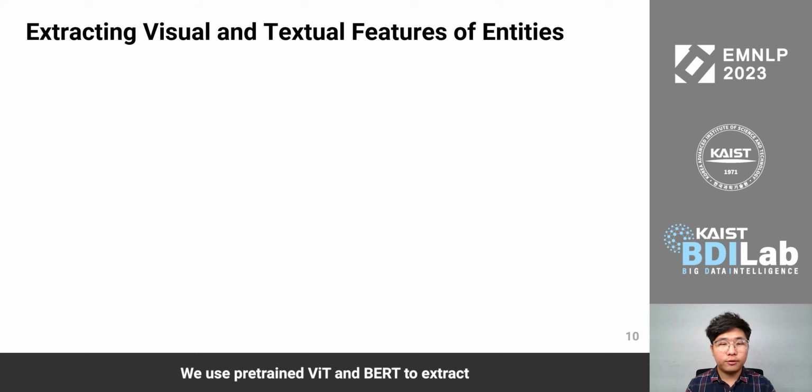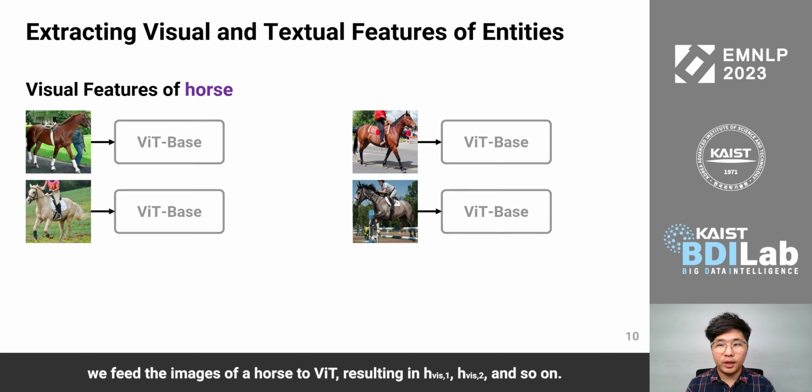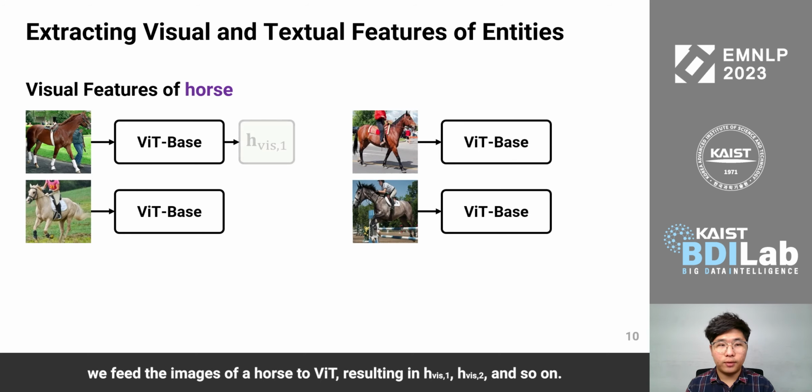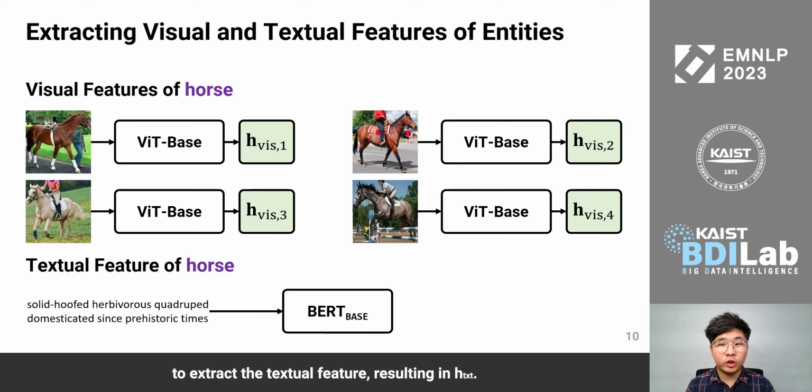We use pre-trained ViT and BERT to extract the visual and textual features of entities and relations. For example, to extract the visual features of an entity horse, we feed the images of a horse to ViT, resulting in h_vis1, h_vis2, and so on. Also, we feed the text description of the word horse into BERT to extract the textual feature, resulting in h_text.